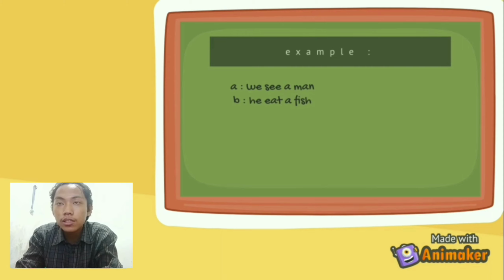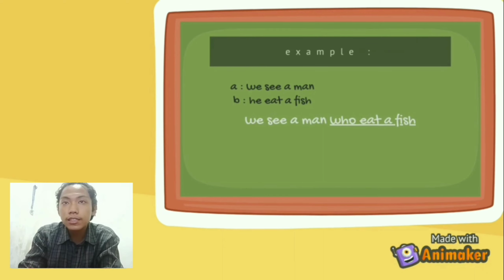Because the noun is he, or a person, we will use who as a conjunction. But we can use that too for conjunction. And the sentence becomes, we saw a man who ate a fish.